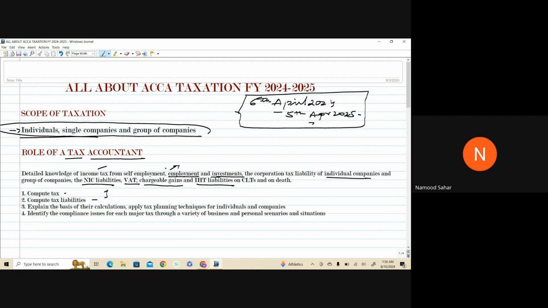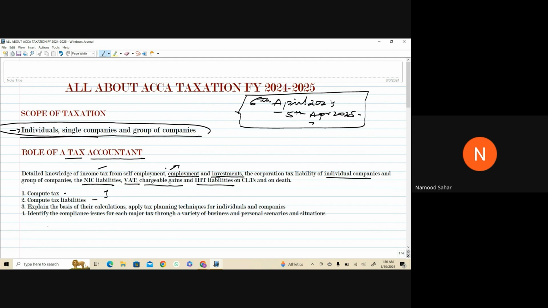Now, when you are done with the calculation of your tax and your tax liability, what are you supposed to do after that? From here, the ACCA examiner starts to differentiate the students. From here, your marks get differentiated from the high achievers. Explain the basis of the calculations.